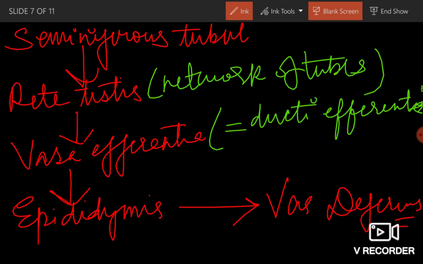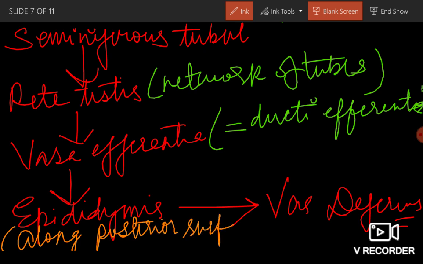Now epididymis. Epididymis is located along the posterior surface of each testis. This is mentioned in NCERT, so we will be writing this. This was about epididymis. Clear? And then we have the vas deferens.